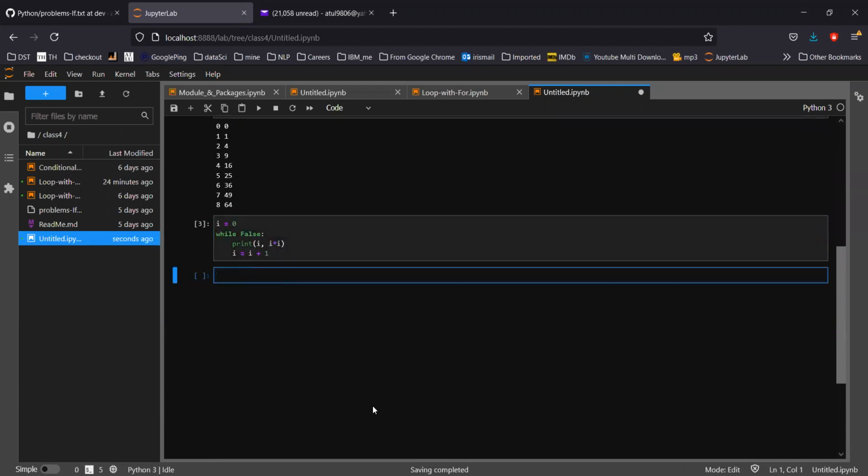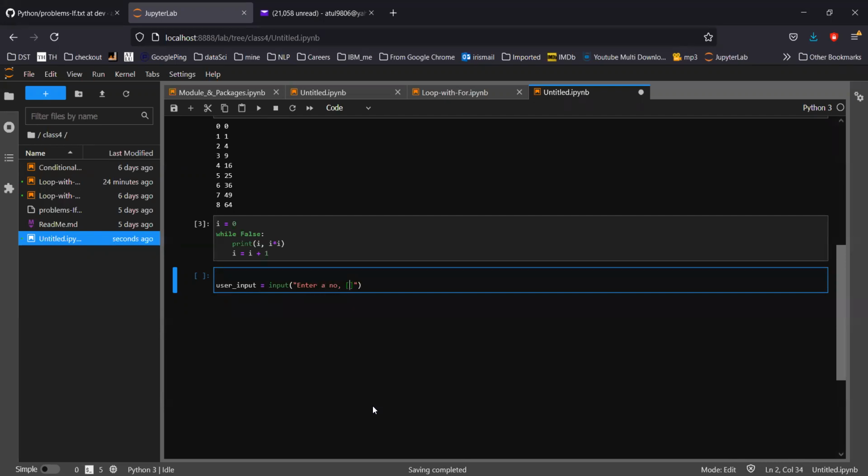Let's suppose I wanted to write a quick program. Let's say user input, and I'll put input, and I'll put "Enter a number".